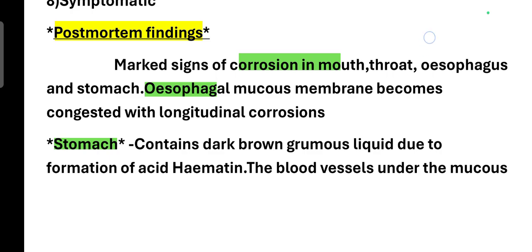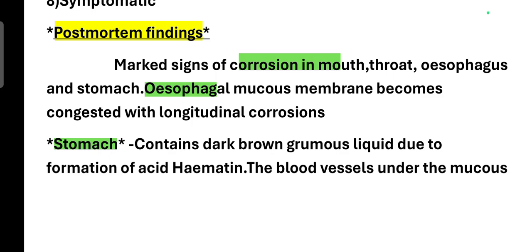In the mouth, we already know that in the mode of action, we studied that it produces corrosion of the mucous membrane. So of course there will be corrosion in the mouth, throat, esophagus, and the stomach. And the esophageal mucous membrane becomes congested, with longitudinal corrosions.